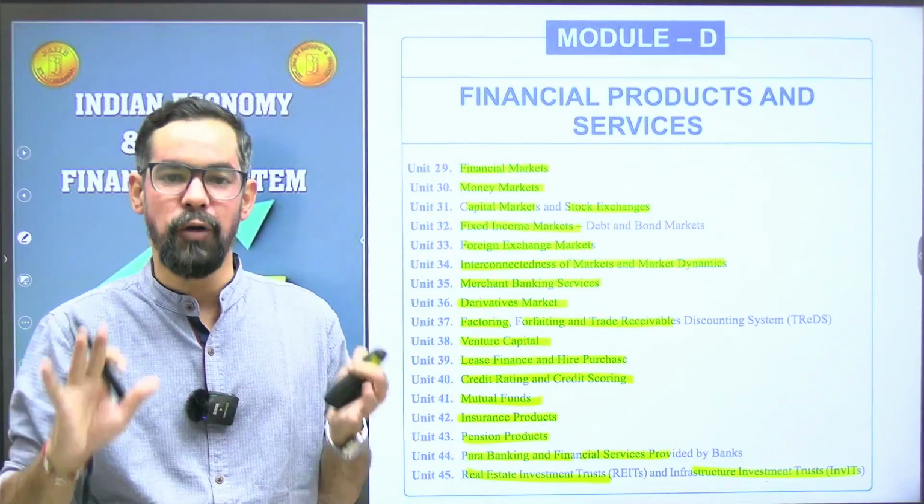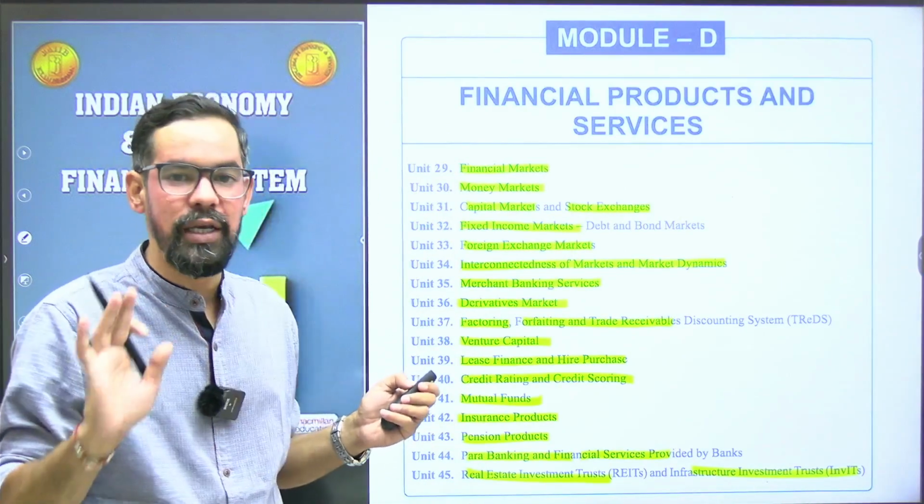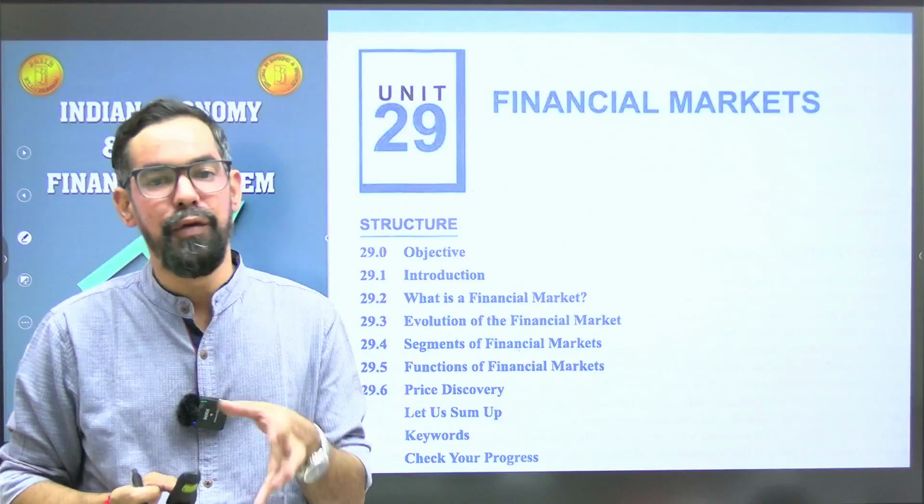These are the topics under module D of Indian economy and Indian financial system.